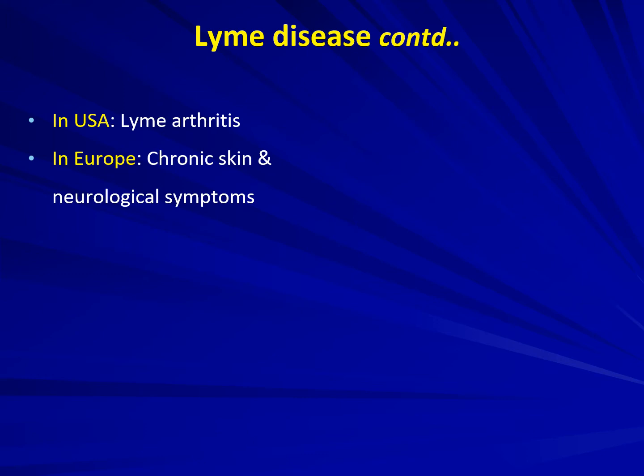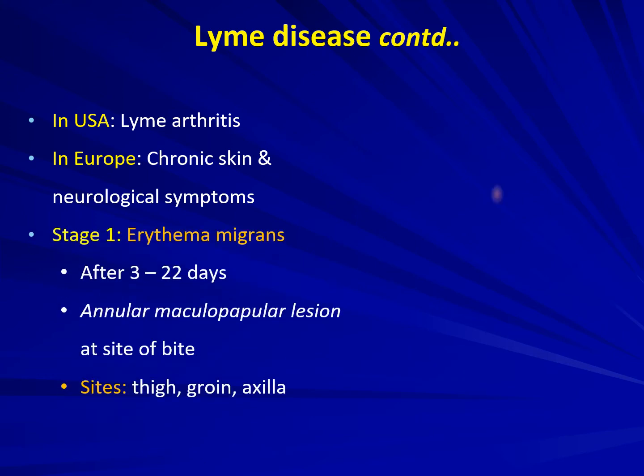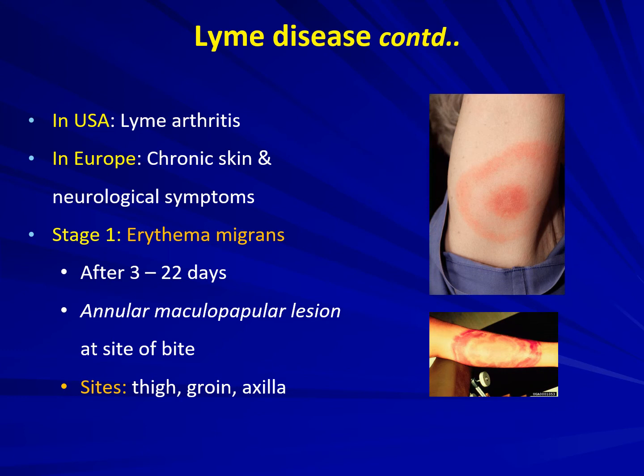In USA, it presents as Lyme's arthritis. In Europe, it's associated with chronic skin and neurological symptoms. There are 3 stages of Lyme's disease. Stage 1 is where it presents in the form of erythema migrans.